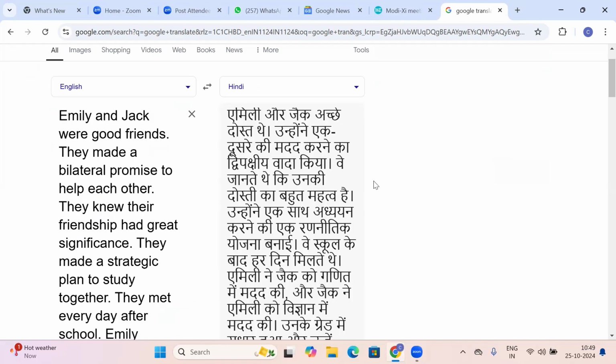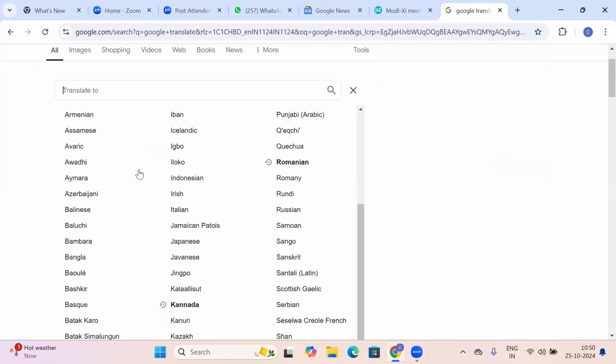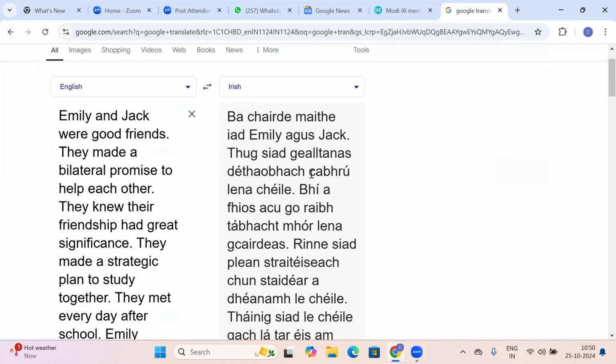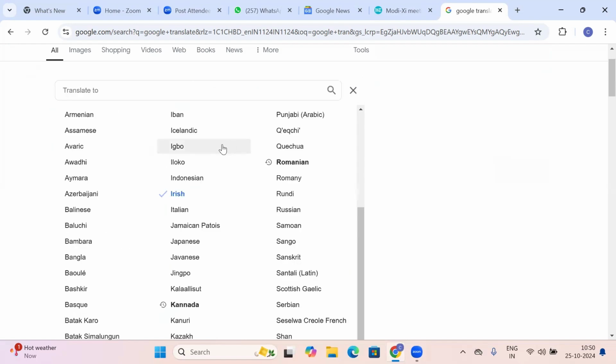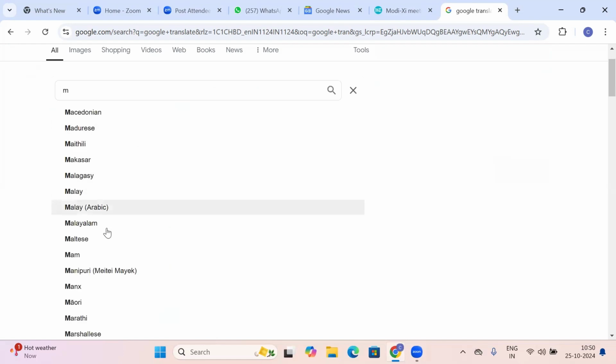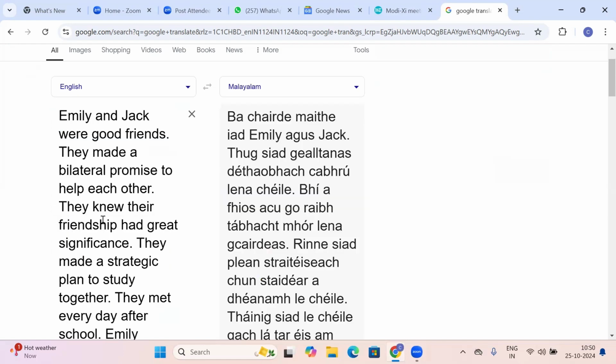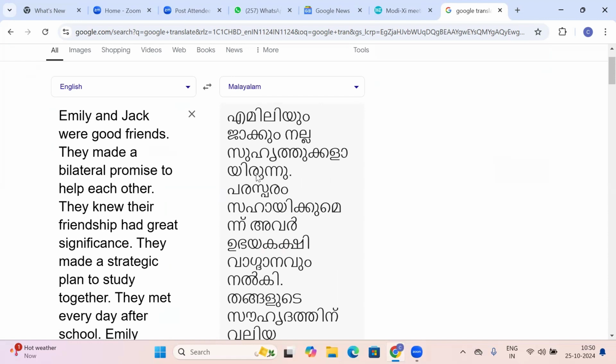So it has given Hindi translation. If you're familiar with Hindi, you can make use of it. If you're familiar with Malayalam, you can make use of it. No, Irish, I picked up by mistake. I do not want Irish. Malayalam. It has given Malayalam translation.